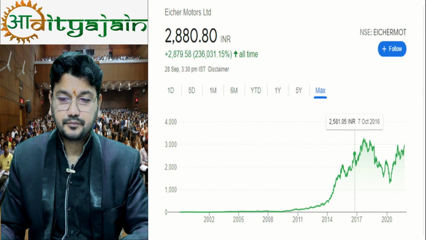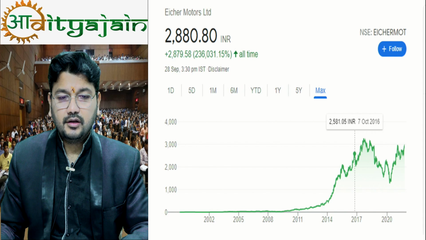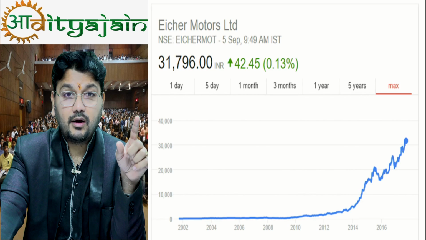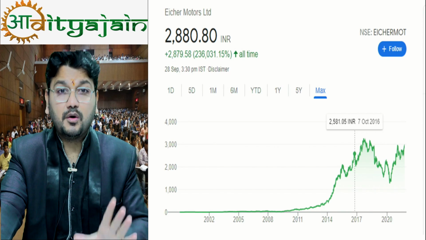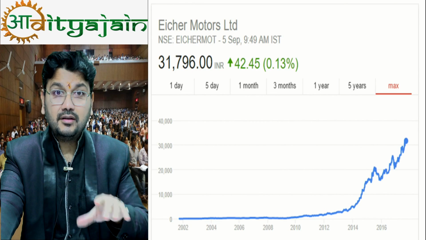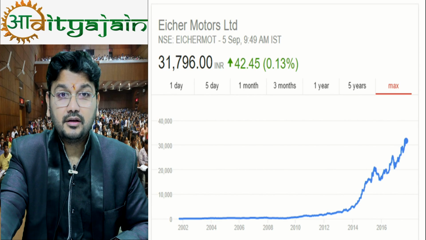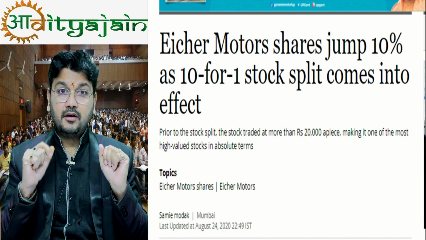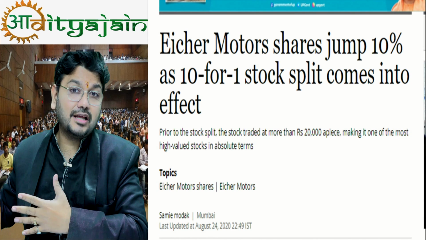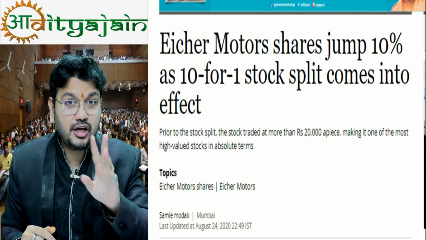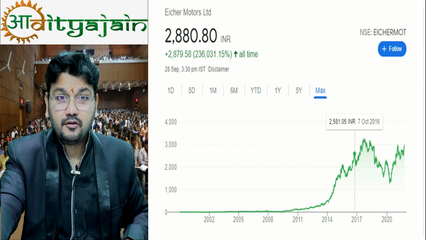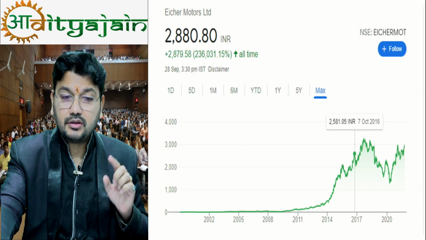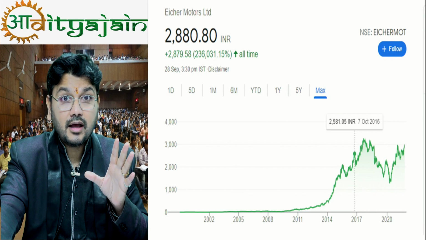Eicher Motors. You can see the price of Eicher Motors. Previously it was around 30,000, but now it is around 3,000. So it doesn't mean that there is any negative news. It means that now the investor will have 10 shares. First there was 1 share of 30,000. Now there will be 10 shares of approximately 3,000. Fine. So this 30,000 was before stock split and this 2,000, 3,000 is around after stock split.